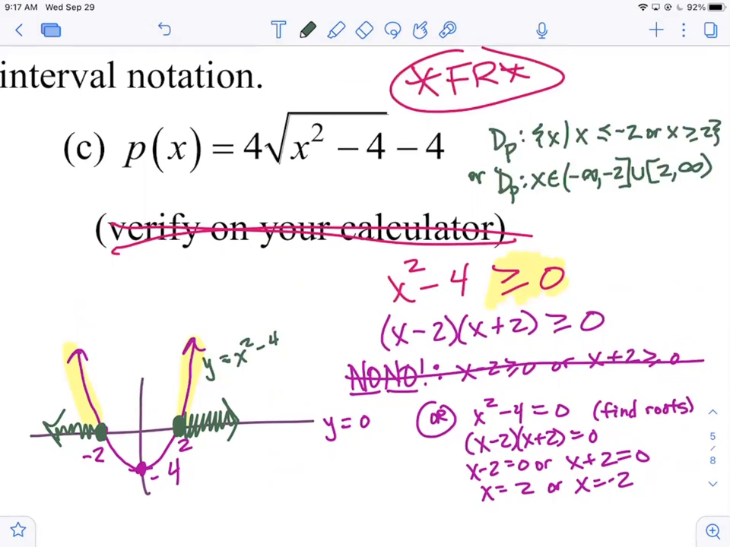Now, because you're setting up your inequality yourself from the radicand, it's always going to be greater than or equal to 0, right? Always. Which means we're always going to be looking to see where our graph is above the x-axis. So the only time it's going to be between the x-intercepts instead of outside of is if your parabola had opened downward. Right? If your parabola would have opened downward, now notice it's positive between them, okay?